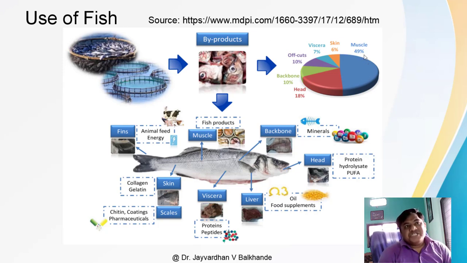byproducts. As we can see in this picture, 49% fish muscle is used. Then the head of this particular fish is 18%, then the backbone is 10%. Viscera is also useful, it is 7%, and the skin is 6%. So about 100% of the fish can be used. How can we use this here? This is the fish production.